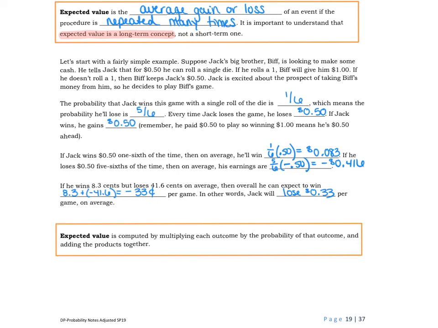Expected value is found by multiplying the outcome by the probability of that outcome. Each outcome generally is going to be told to us in terms of dollars and cents. It's going to be about winning or losing a game. So in the next video, we're going to actually do some examples and show you how this works.